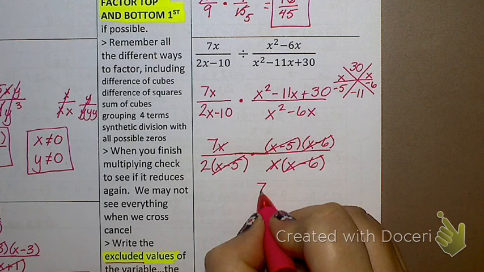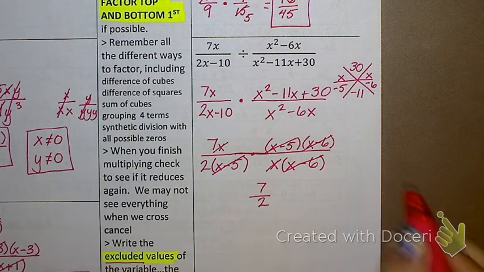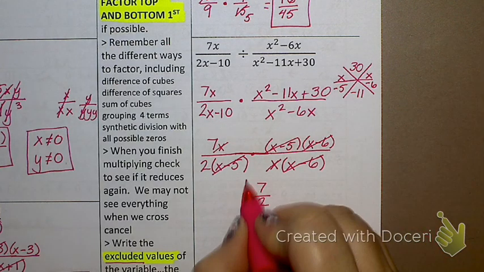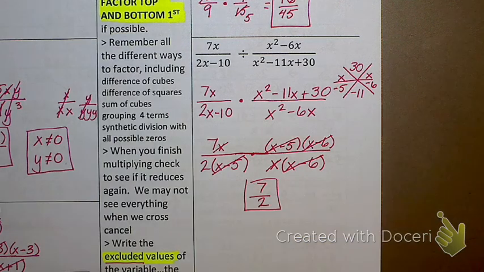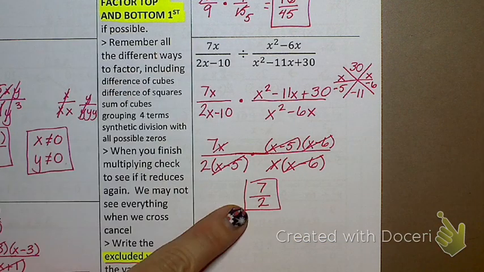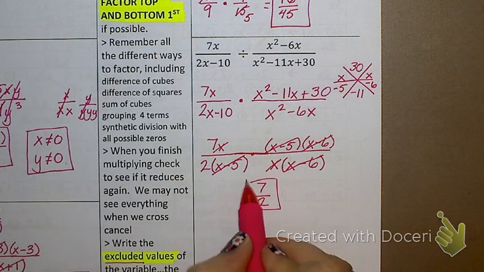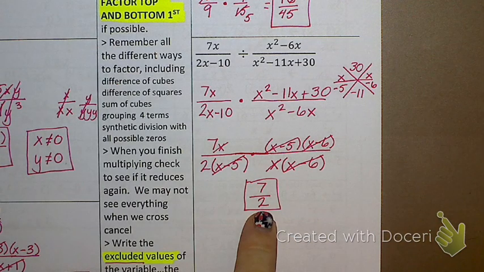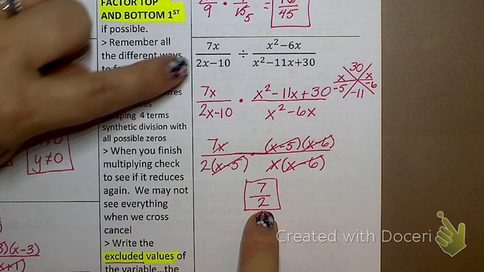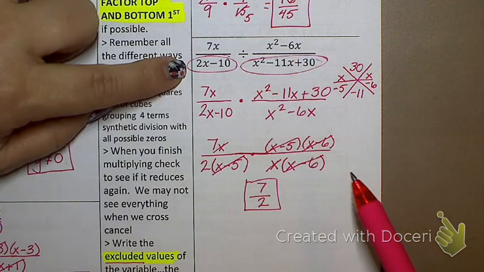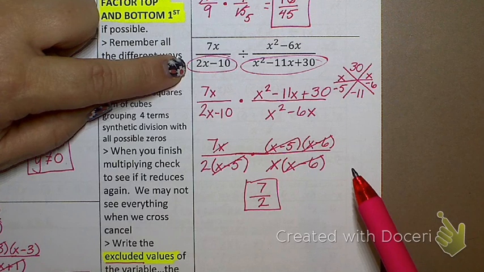7 over 2. And I know that can't be reduced. So that ugliness all simplified down to this. Now, let's talk excluded values. Do I have any excluded values here? No, because there's no x's. But if I come back here, there are definitely excluded values from there, correct? So let's talk about that.